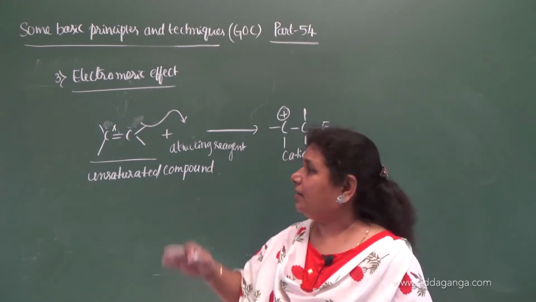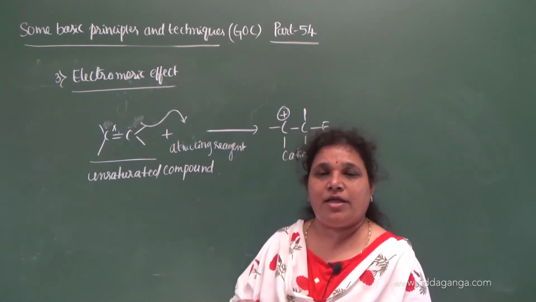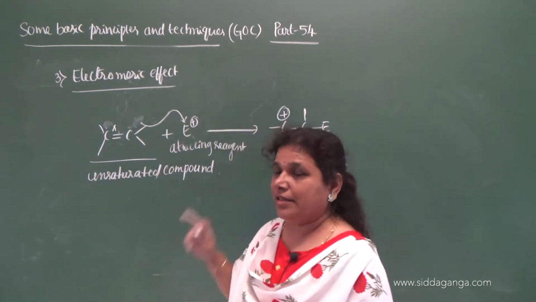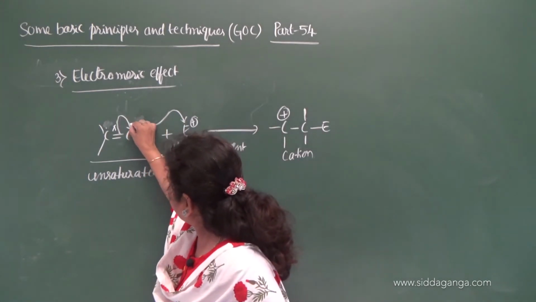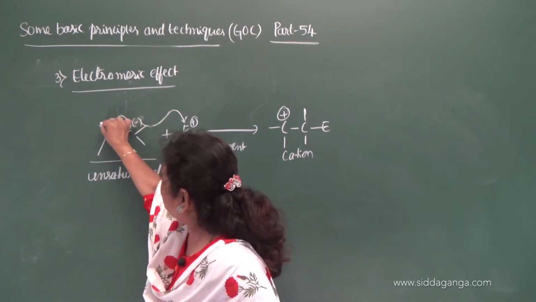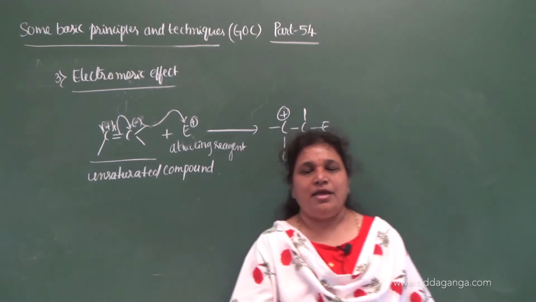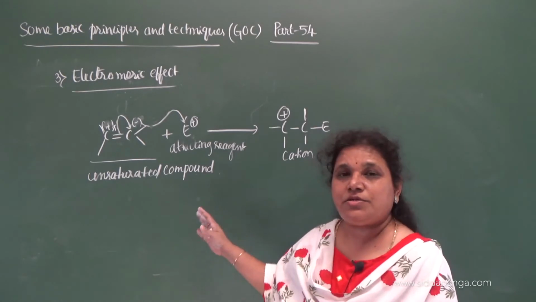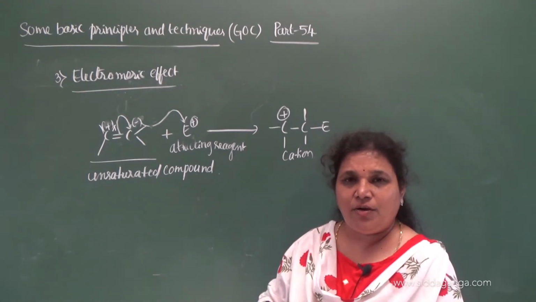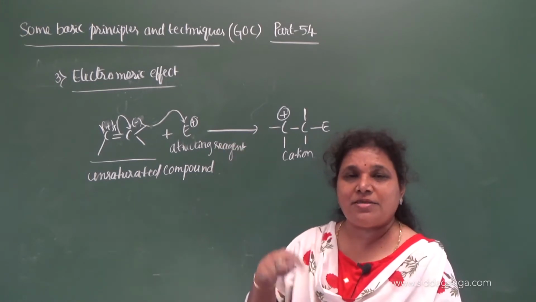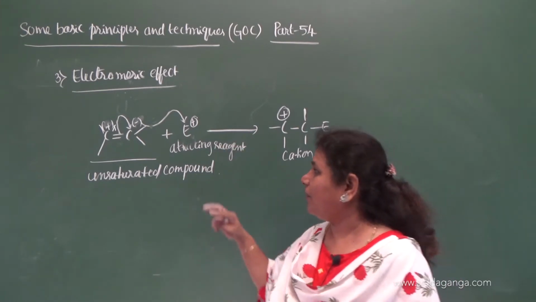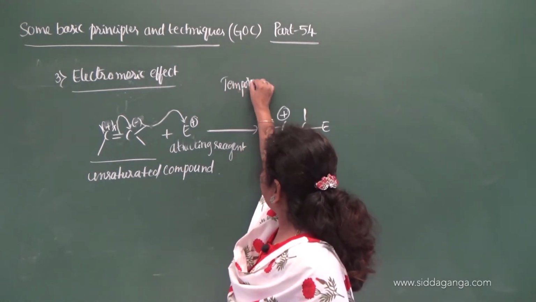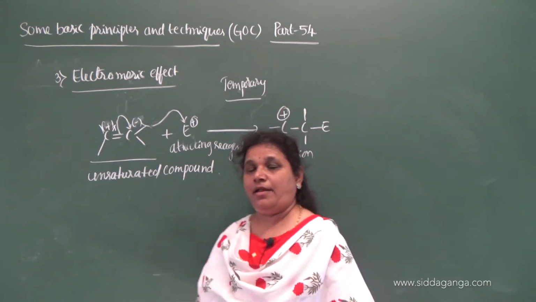It means the displacement of the pi electron takes place only under the influence of the attacking reagent. Once we remove the attacking reagent, this electronic effect stops because it restores the original condition of the molecule. The displaced pi electron occupies the original position. Therefore, this effect is a temporary effect.